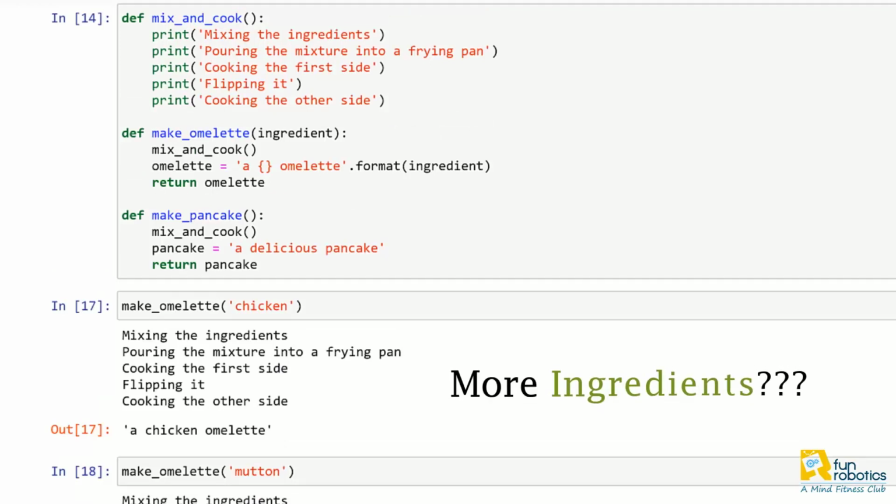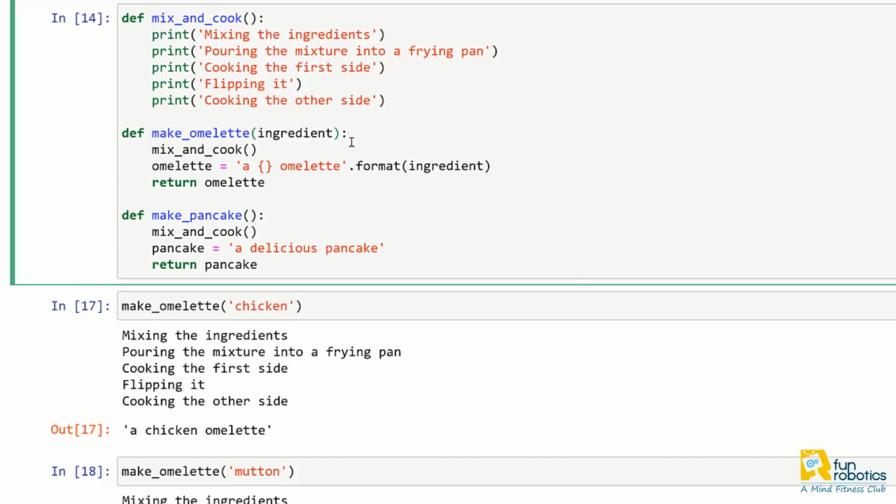What if we want to add more ingredients to our omelette? Our make omelette function accepts only one input parameter. One way that I can add more ingredients to my omelette is to add additional input parameters to the function definition. So instead of having just one input named ingredient, I can give the function two inputs named ingredient 1 and ingredient 2.